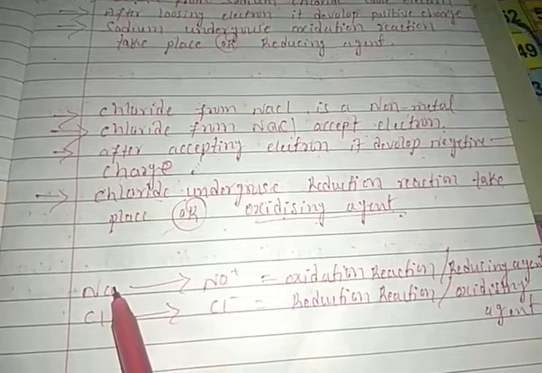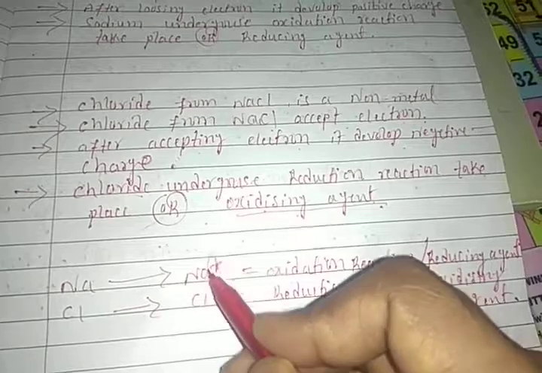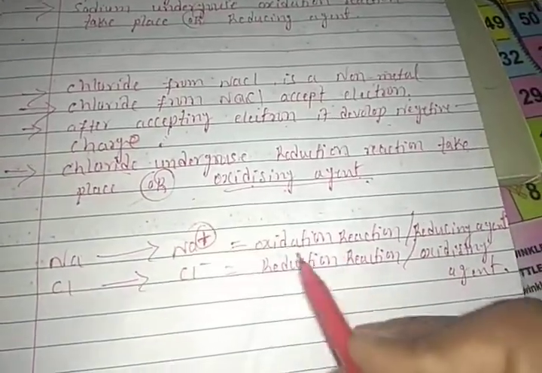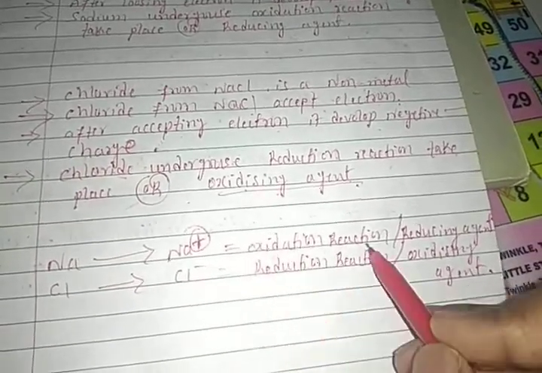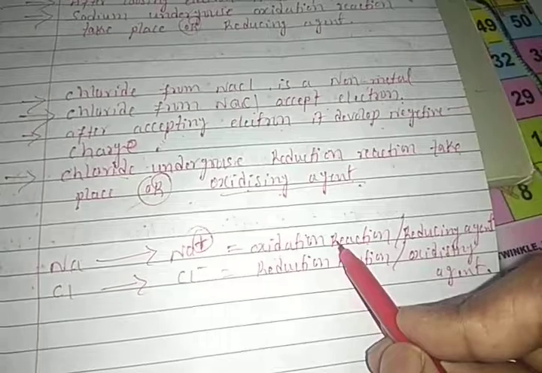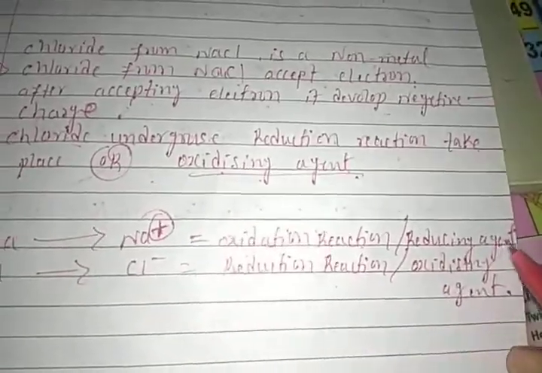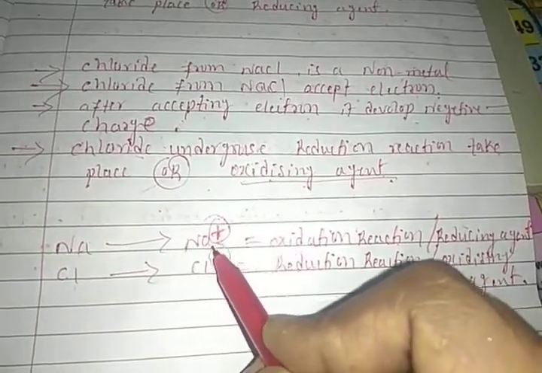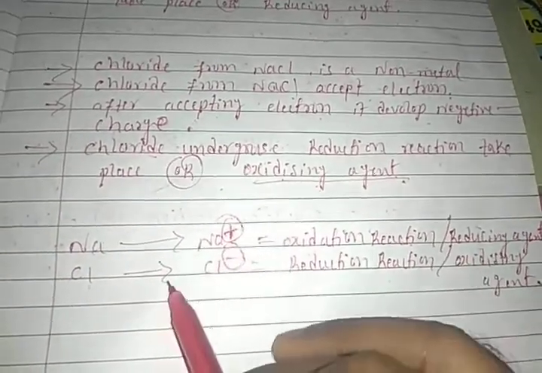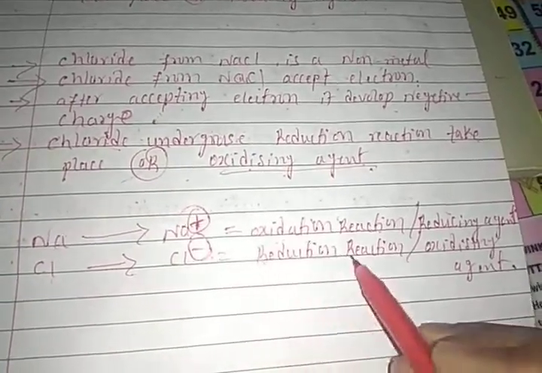So sodium turns into sodium ion and develops a positive charge. The sodium undergoes an oxidation reaction. The species that undergoes oxidation we call a reducing agent. Chloride undergoes a reduction reaction. After reduction it develops a negative charge. So what type of reaction is this? A reduction reaction takes place here.